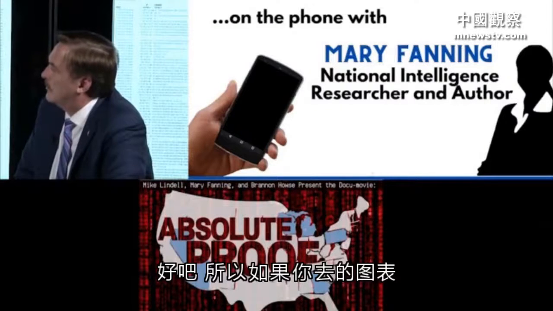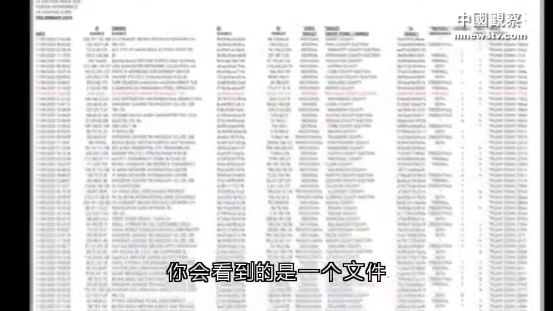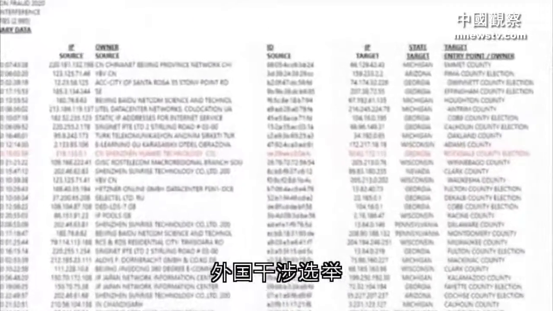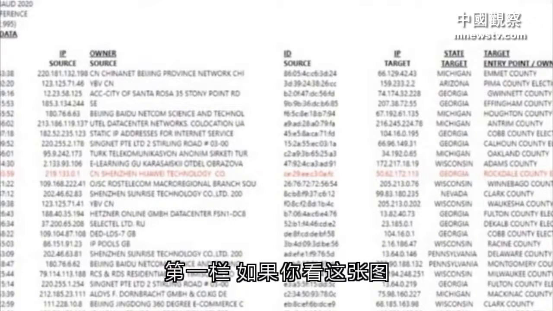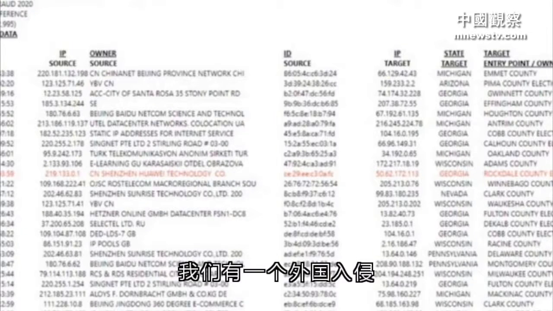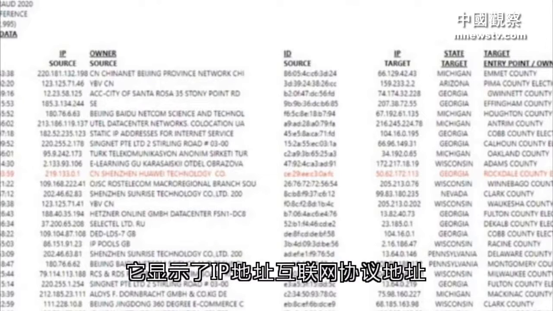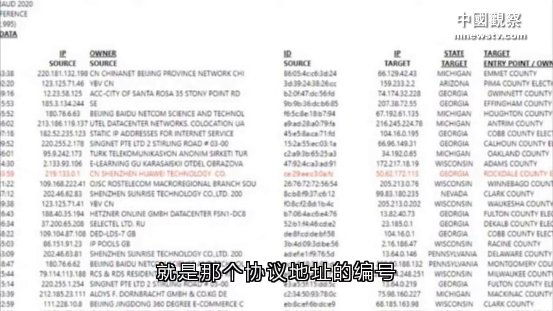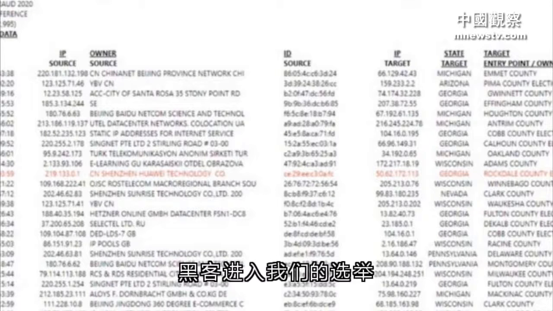All right, so if you go to the chart, what you will see is the documentation of foreign interference in the election. The first column shows that on 11/5/2020 at 7:43 and 38 seconds, we had a foreign intrusion, and it shows the IP address, the Internet Protocol address. That is the number of the hacker that entered into our election.